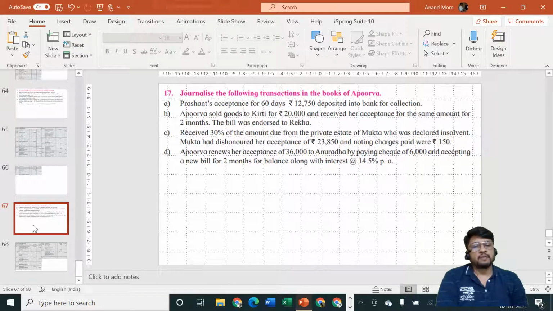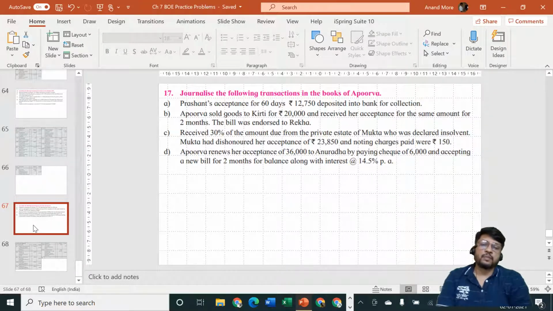So Anuradha has become our creditor, and our old bill is cancelled. Old bill was of rupees how much? 36,000, and Anuradha has become our creditor by rupees 36,000. Then we are paying her how much amount? We are paying her 6,000 rupees by check. We are accepting a new bill for 2 months for the balance, along with interest at the rate of 14.5% per annum. So we will have to consider different entries.